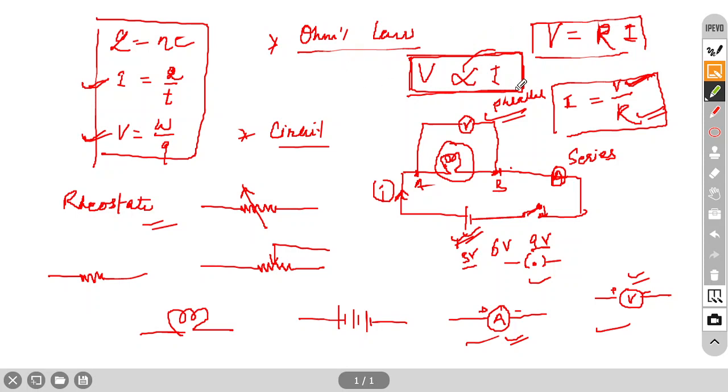This is Ohm's law, and the mathematical representation is like this. You remove the proportionality sign and make it an equal sign. Then one constant will come, and this constant is called resistance. So we got a new term, resistance.